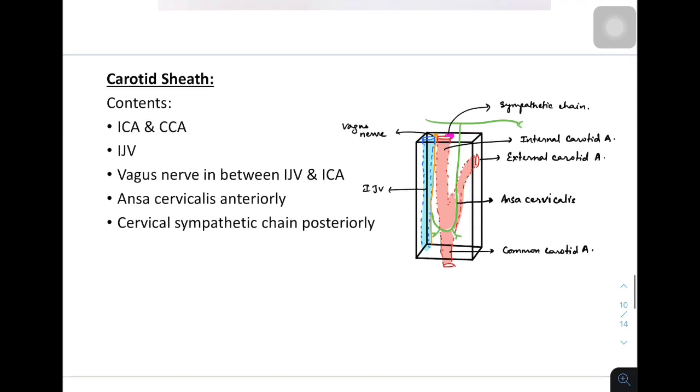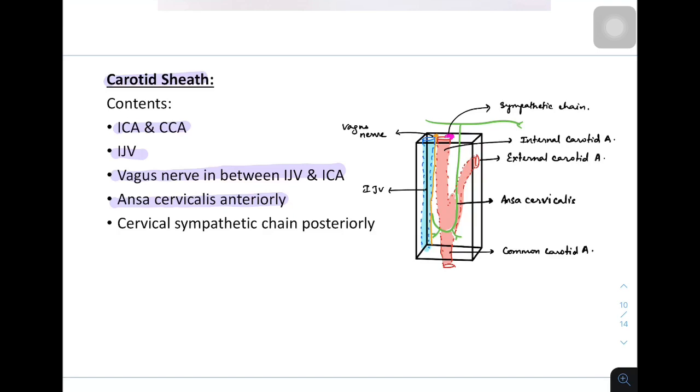Now coming to the carotid sheath. The carotid sheath is a fibrous sheath which contains internal carotid artery and common carotid artery, internal jugular vein, vagus nerve in between internal jugular vein and internal carotid artery, ansa cervicalis on the anterior wall, and cervical sympathetic chain posteriorly. So this is a block image, schematic image showing the carotid sheath. As you can see, ansa cervicalis is found in the anterior wall of the carotid sheath.